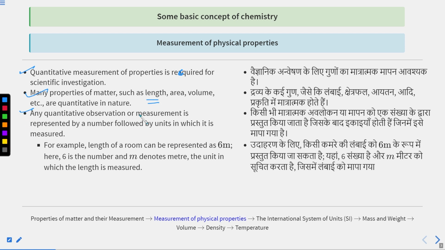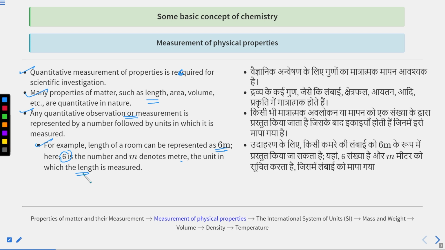Any quantitative observation or measurement is represented by a number. I cannot say this pen has a mass of grams. No, we require a number: 10 gram, 1 gram, 30 gram, 12 gram, whatever the number is. So any quantitative observation or measurement is represented by a number followed by the units. Gram is the unit and there is a number 10. For example, the length of a room can be represented as 6 m, where 6 is the number and m denotes the meter, the unit in which the length is measured.